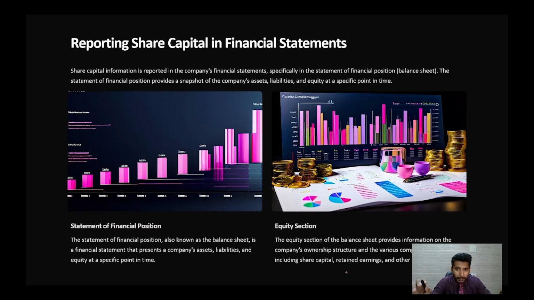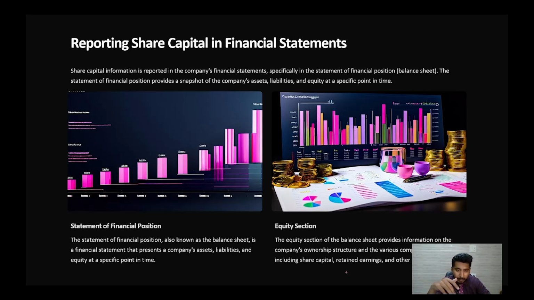Okay. The statement of the financial position provides a snapshot of the company's assets, liabilities, and equity at a specified point of time. मैं हर बारी बोलता हूँ that balance sheet is at a particular date. It is a specific point of time because it changes over time. Assets बढ़ गए, घट गए, liabilities बढ़ गई, घट गई, balance sheet change. So a balance sheet is something which is specified on a particular day or date.